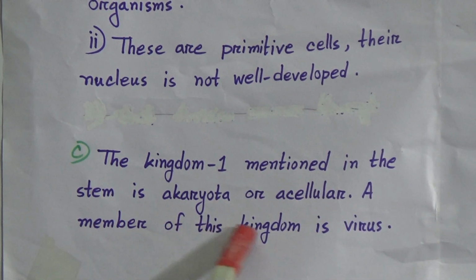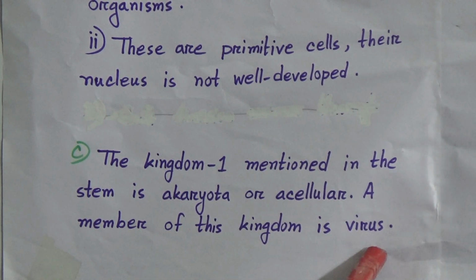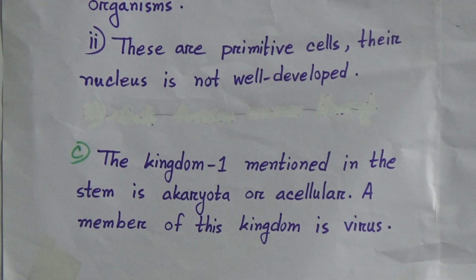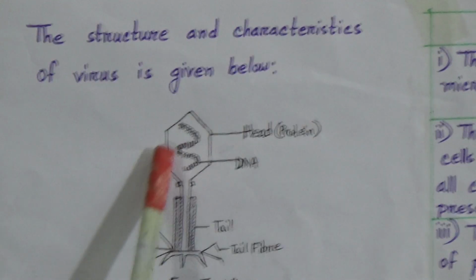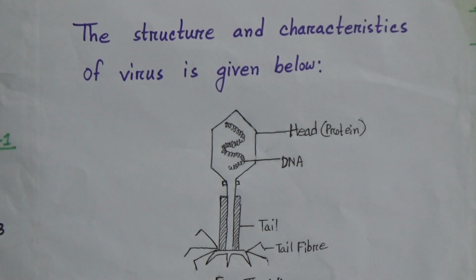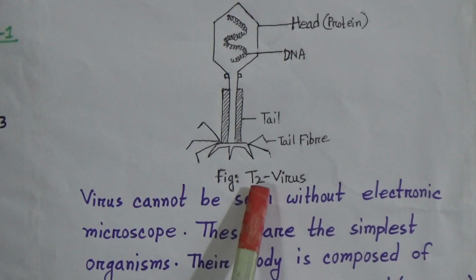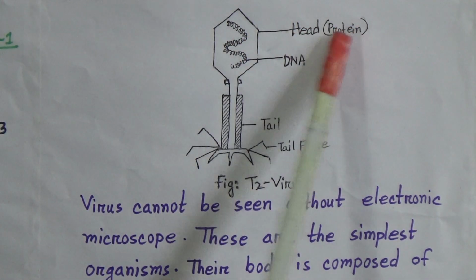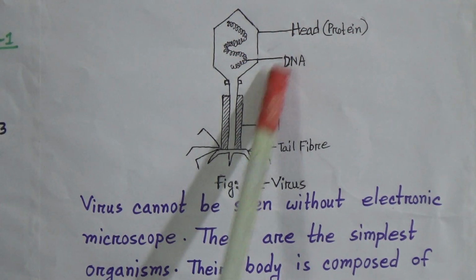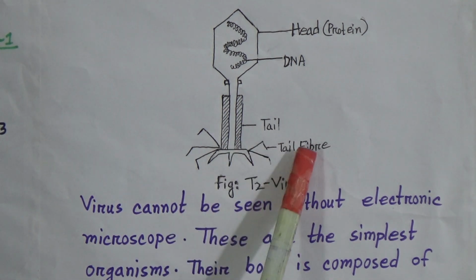A member of this kingdom is virus. The structure and characteristics of virus is given below. You can see I have drawn here a picture of virus. This is figure T2 virus, and this is the head of this virus, and this one is DNA, and this is tail, and this is tail fiber.